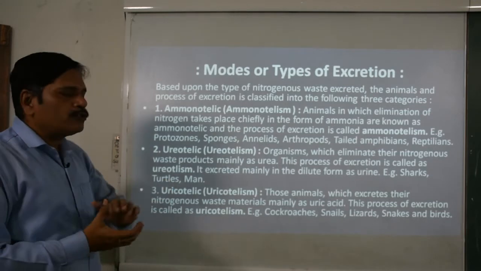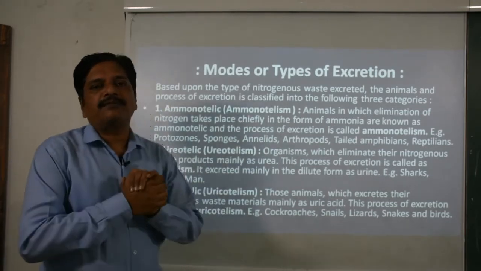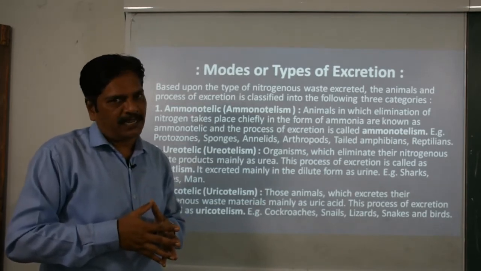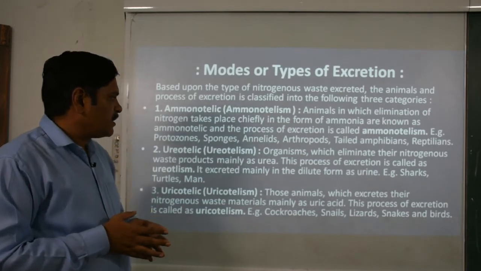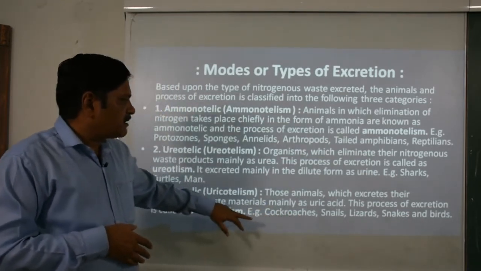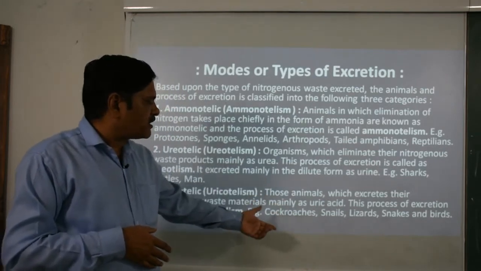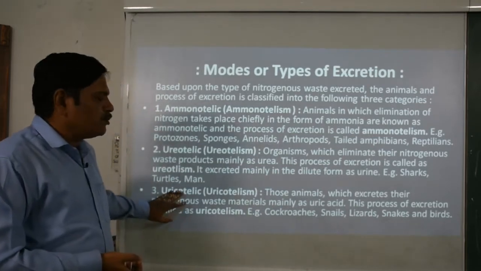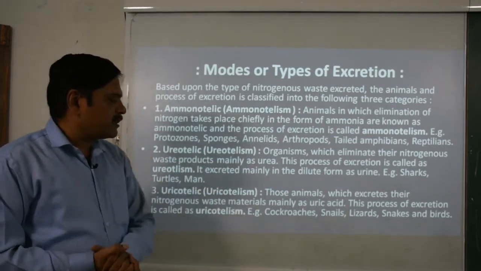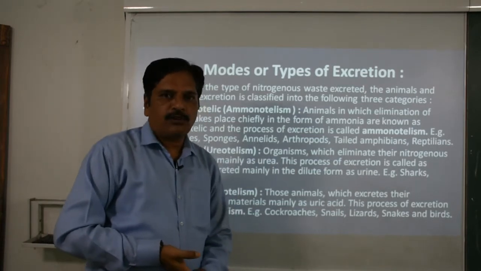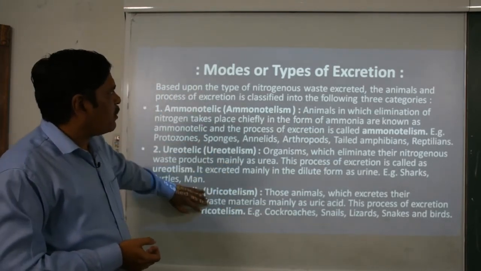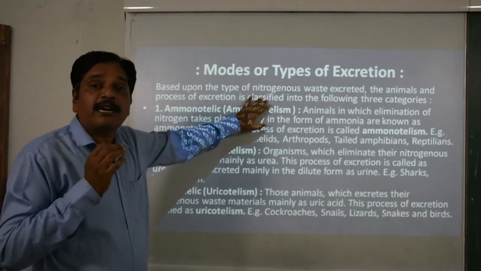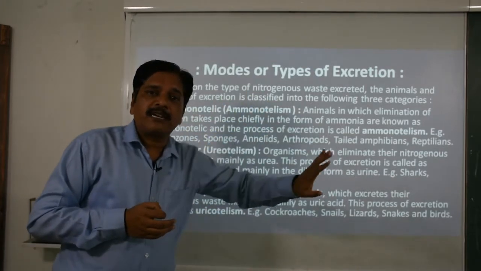And finally the uricotelic, the category of organisms which release their nitrogenous waste material in the form of uric acid is called uricotelic. Clear? Mainly house lizards and ground lizards, cockroaches, snails, snakes and birds are good examples of the uricotelic, and this phenomenon is called uricotelism. So remember, these three categories are based on the modes or types of excretion, which is purely categorized on the basis of the nitrogenous waste material eliminated by them.